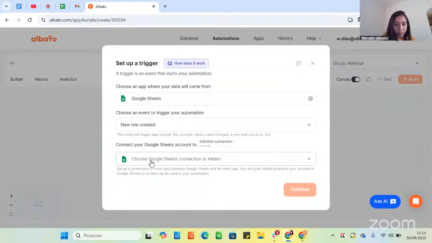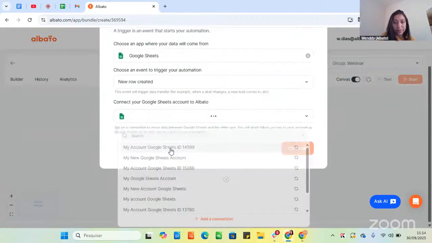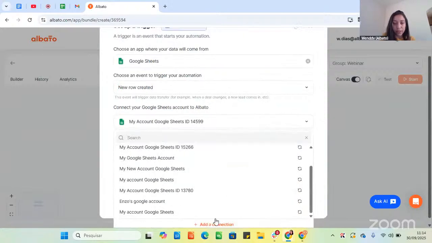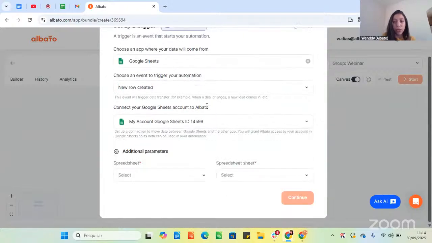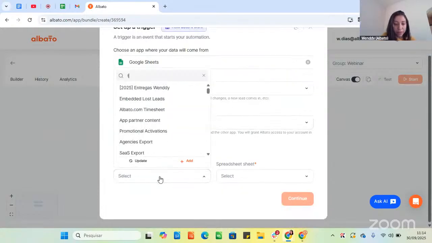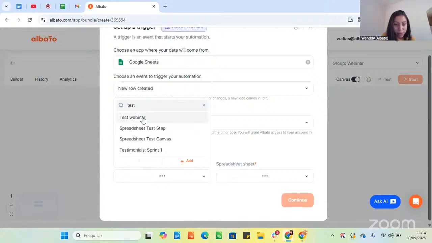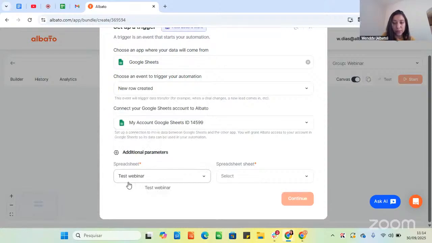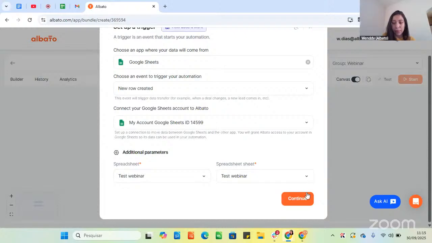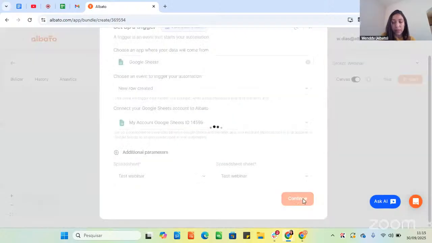Then I will select here the new row created trigger, and then I will connect my account here. I already have this connection. If you haven't created it yet, you can just click here and add the connection or access the apps tab and create your connection there. I have already created a spreadsheet as well for this webinar. The name is Test Webinar. And I will select here the sheet. I created a specific tab for it, Test Webinar. So we click Continue.